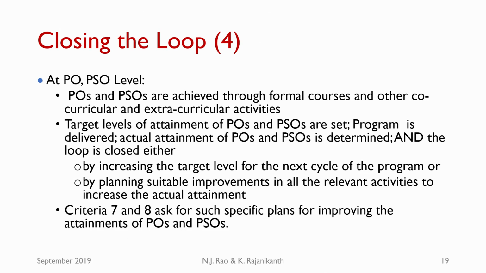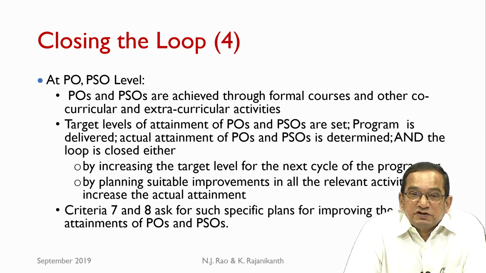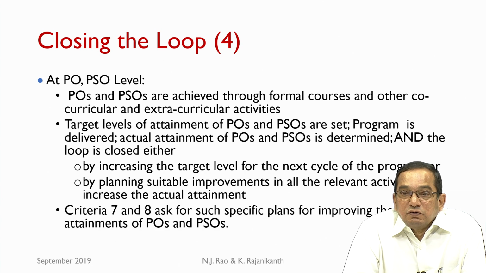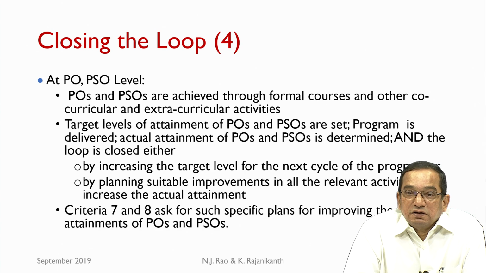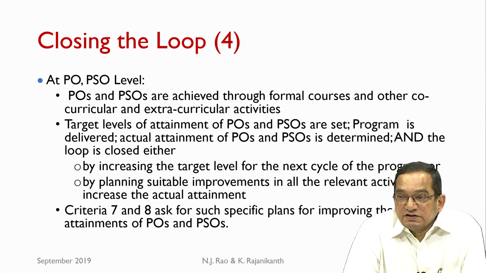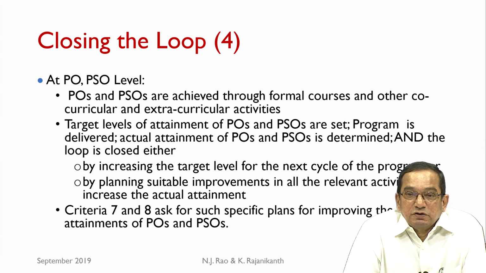Criteria 7 and 8 of SAR actually ask for such specific plans for improving the attainments of POs and PSOs. In fact, they ask for these details with respect to each individual PO. For each PO, we have to state what is the planned target, the achieved target, and when there is a lag, what are the specific action plans that have been initiated by the department to increase the attainment level of that PO.